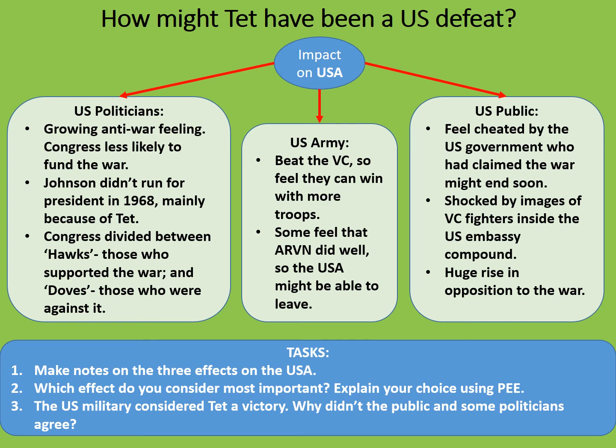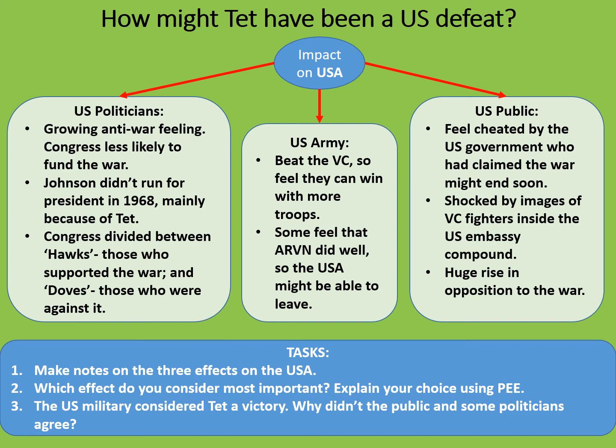Question 2 is very much a matter of your own opinion, so I'll leave that to you. However, question 3, about the US military considering Tet a victory but others not, really is a basis on the perspective that each had. The US Army was actually fighting the Vietcong in the South Vietnamese cities and in the jungles of South Vietnam as well. They were seeing the Vietcong getting weaker, and they were seeing the destruction being dealt out to them. However, the perspective of the US public was very much shaped by the media and by the knowledge that their young men were going out there, fighting and dying.